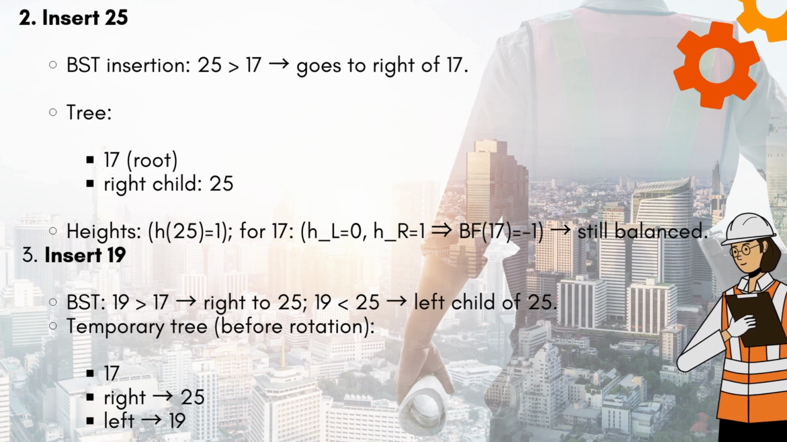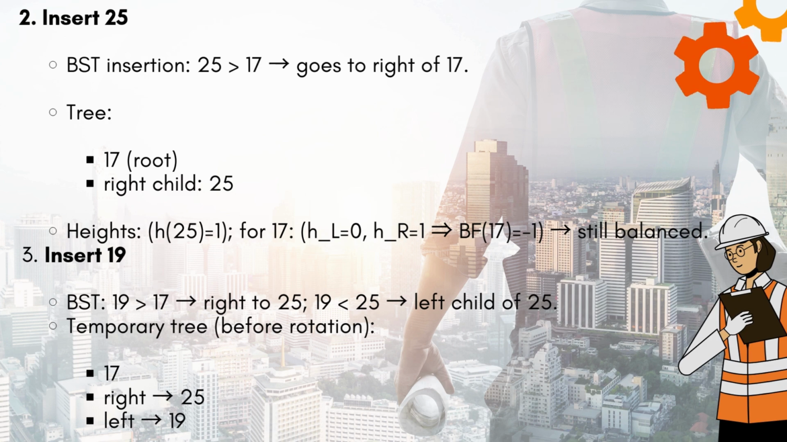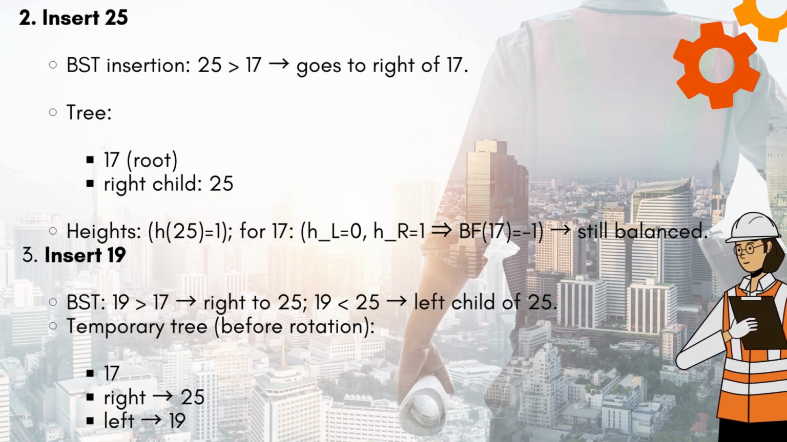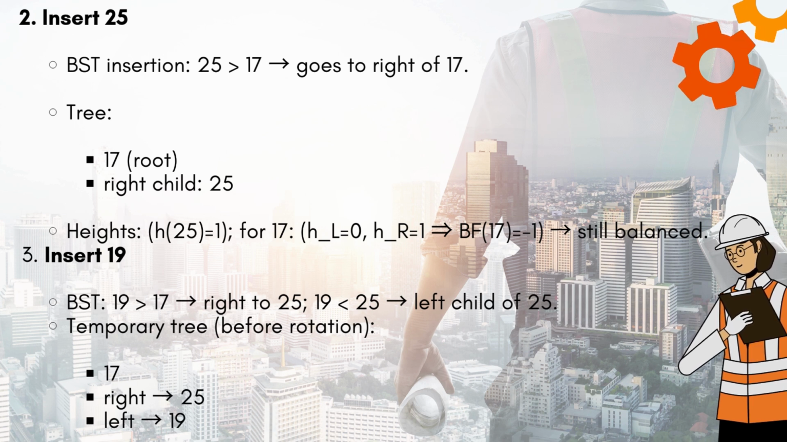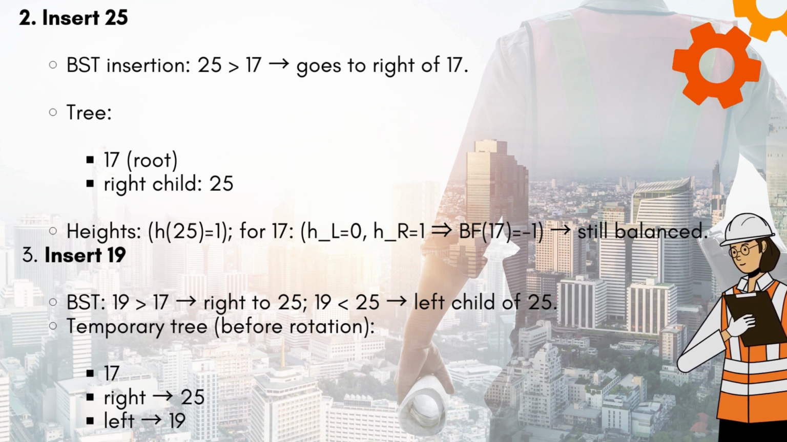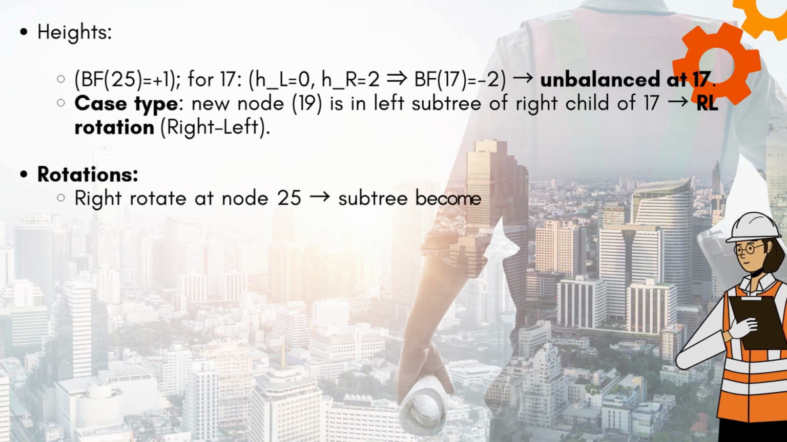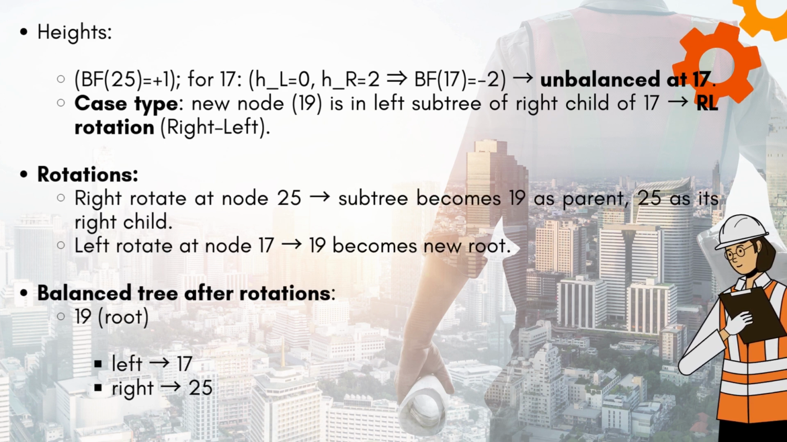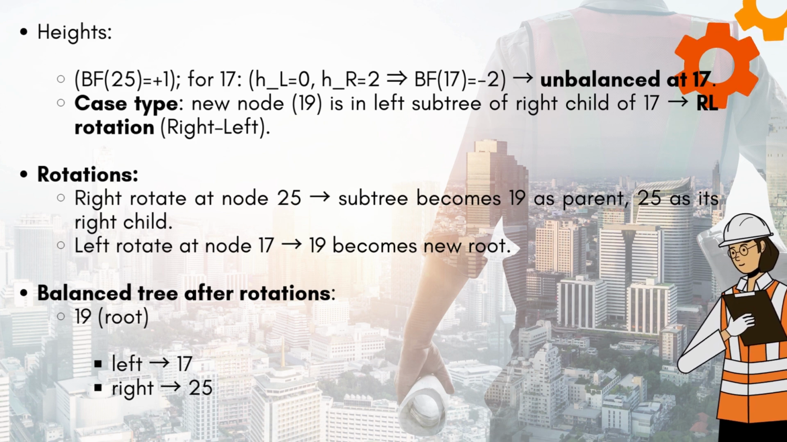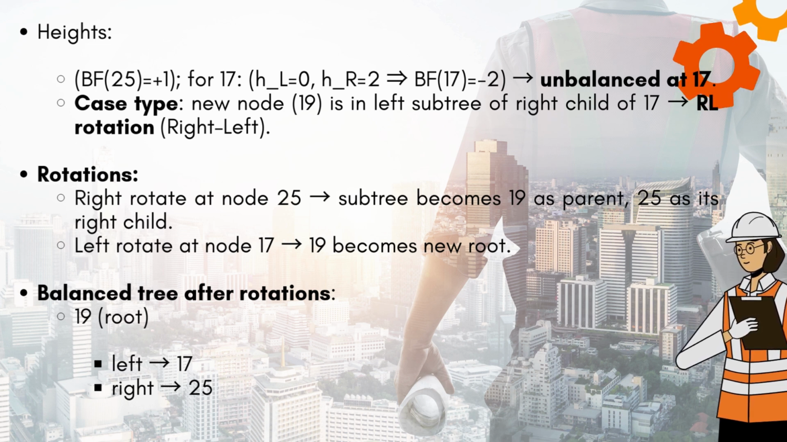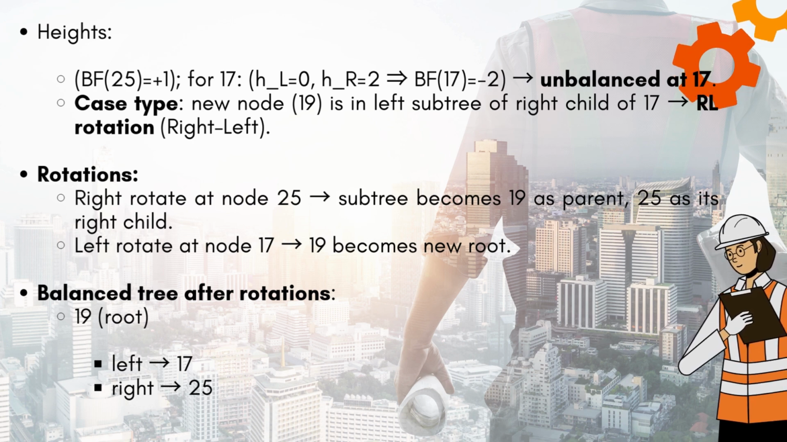BST: 19 is greater than 17, so go right to 25. 19 is less than 25, so it becomes the left child of 25. Temporary tree before rotation: 17, right arrow 25, left arrow 19. Heights: BF of 25 equals +1. For 17, HL equals 0, HR equals 2, so BF of 17 equals -2. Unbalanced at 17.